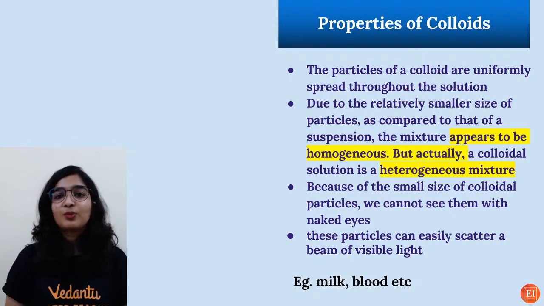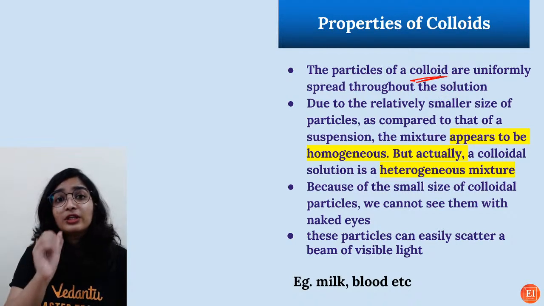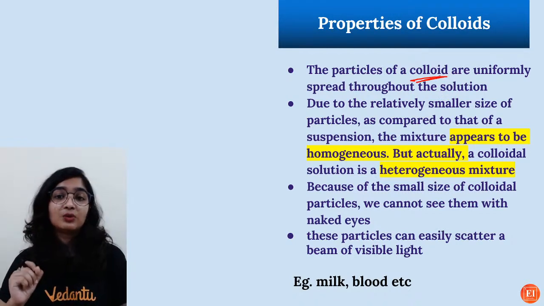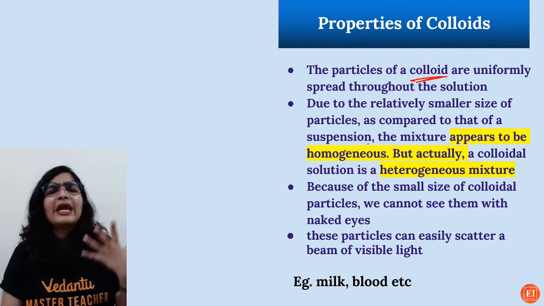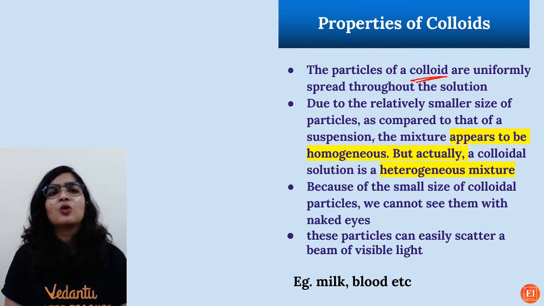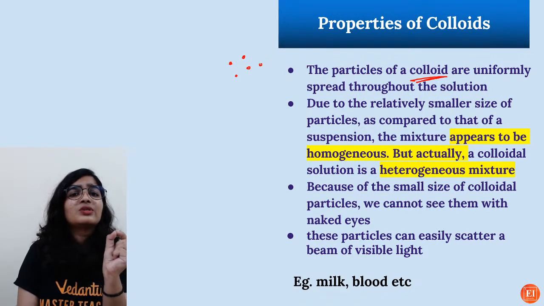And now coming to properties of colloids. The particles of a colloid are uniformly spread throughout the solution. That is the reason everyone mistakes it to be a homogeneous mixture, because the particles are not visible.